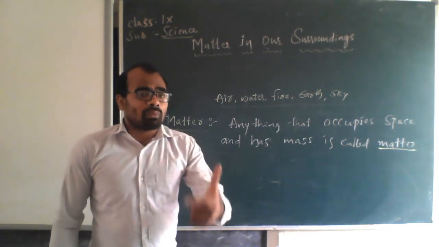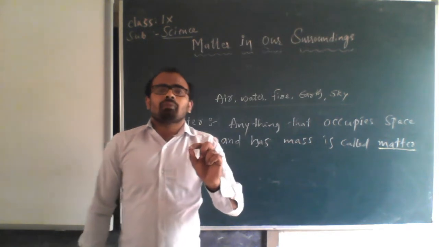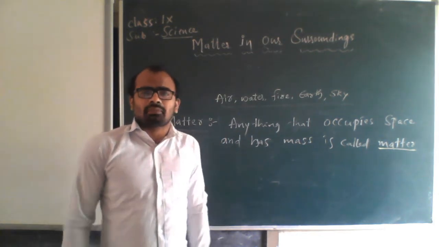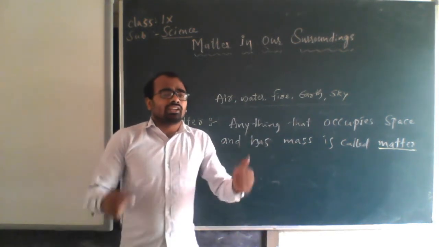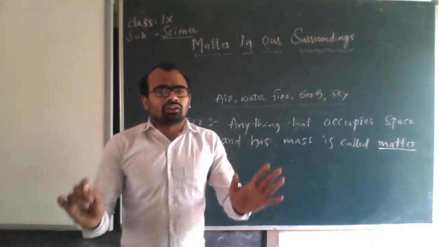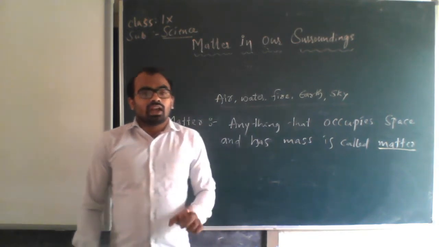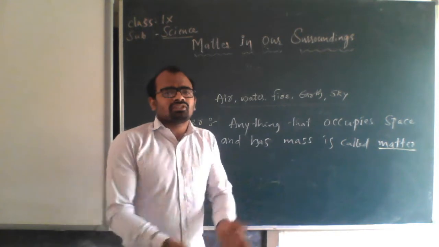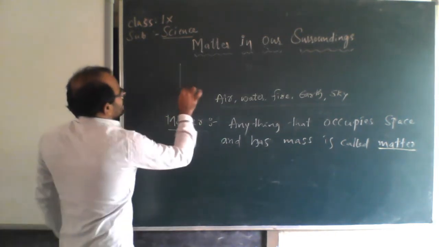Anything that occupies space and has mass is called matter. So anything you take obviously occupies space and has mass. Any example you take, water. If you take water in a river, definitely water has mass and it is occupying that much space. Occupying the space means taking the place. Okay, this is water in a beaker.